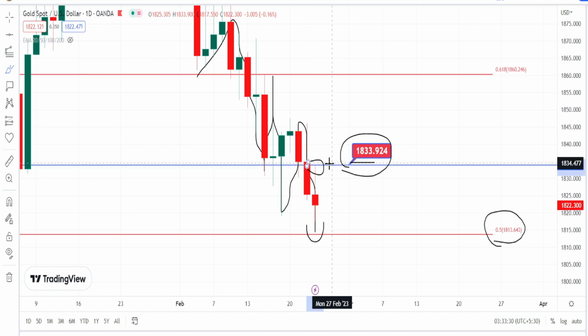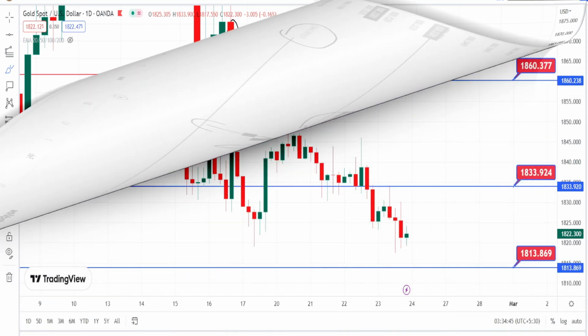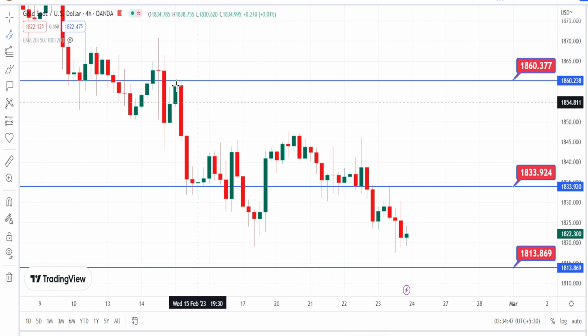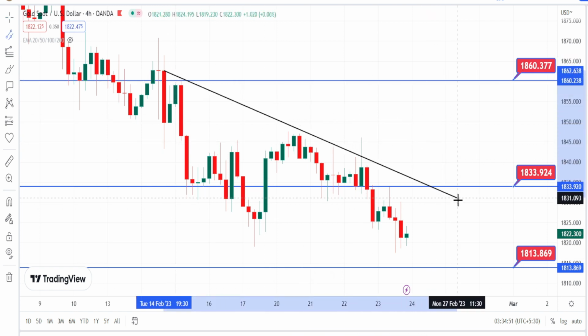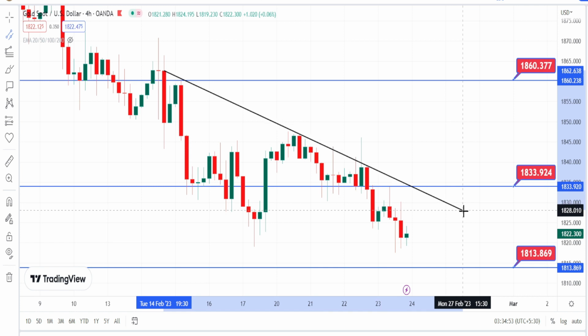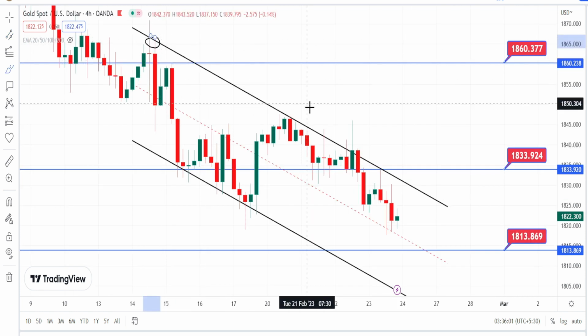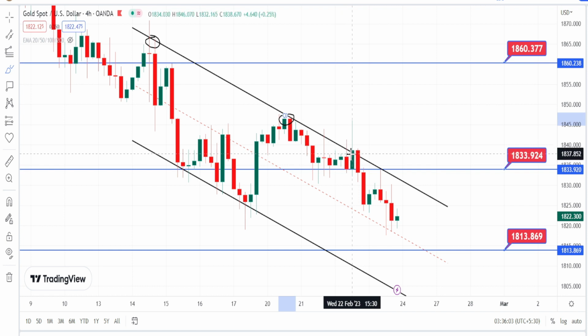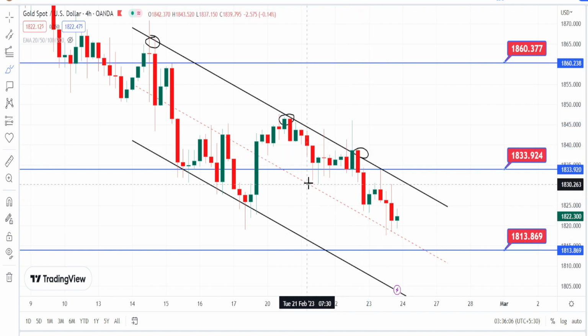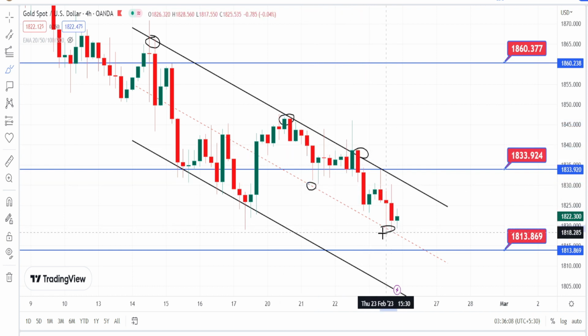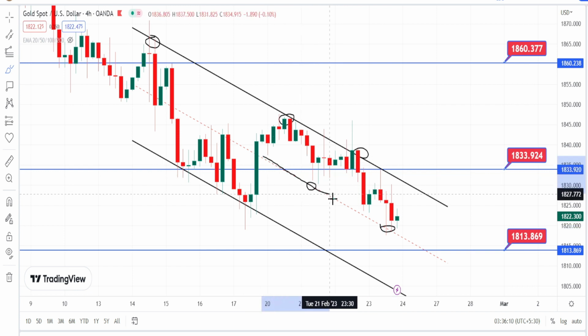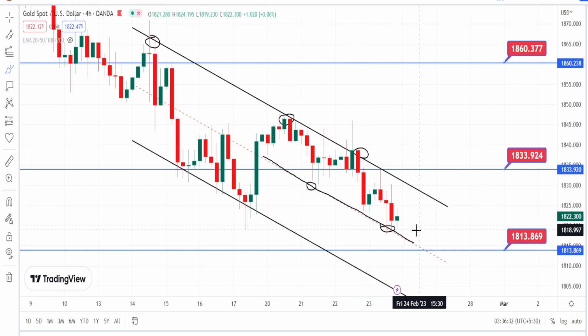Let us look at the price action in 4 hours time frame. I'm in 4 hours time frame. As usual, when I look at the price action in 4 hours time frame, I'm drawing a trend line or a resistance line connecting the highs of the past price action. And we can clearly notice that again the price action has taken support on the midline of this bearish channel pattern, and we are noticing the price action to show the signs of a little bit of bullish side retracement.